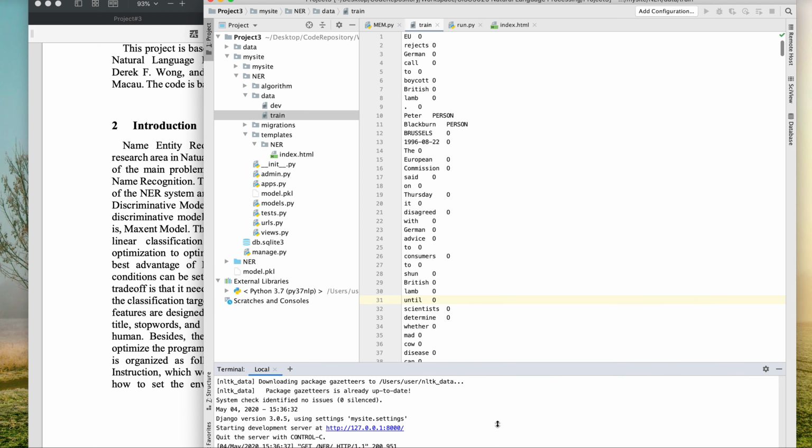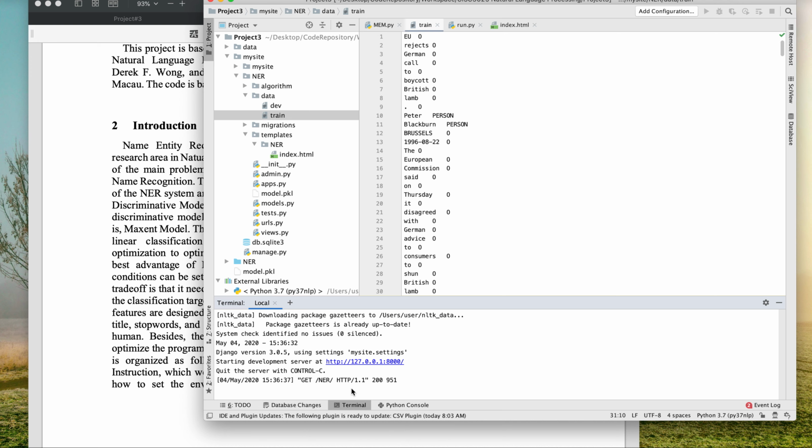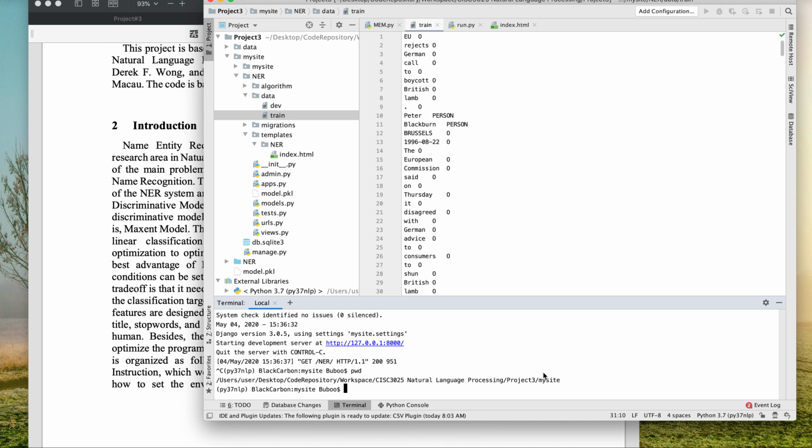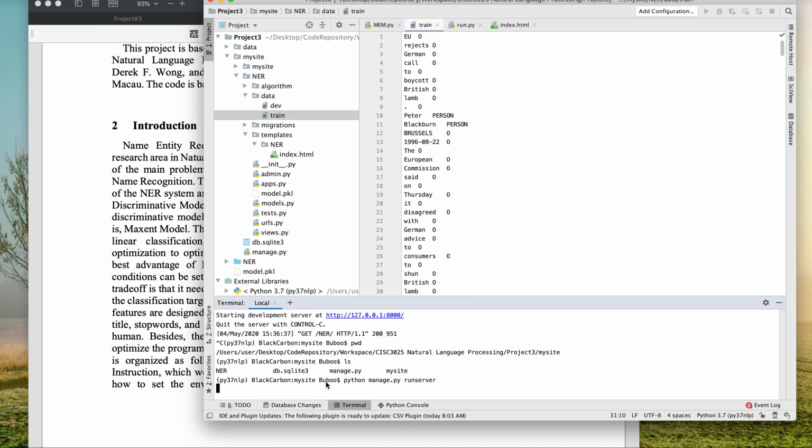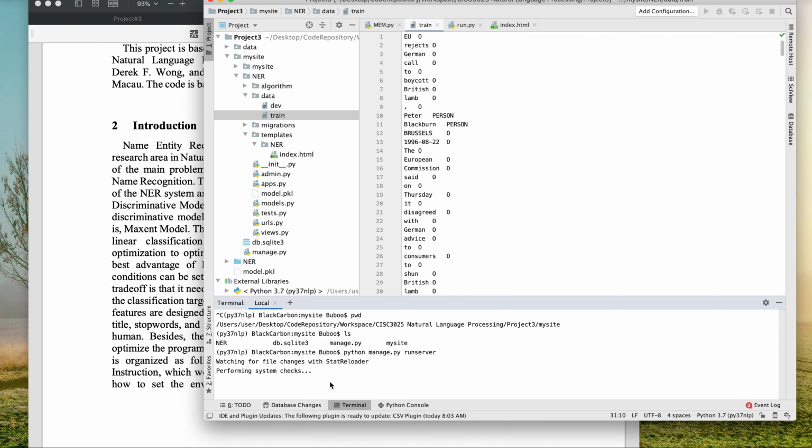Here you can see I just stop this first, and let me show you the path. You need to go to the mysite path, and in this path you can see manage.py. So python manage.py runserver, and now you can see the server is running.